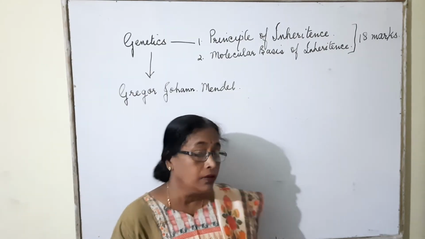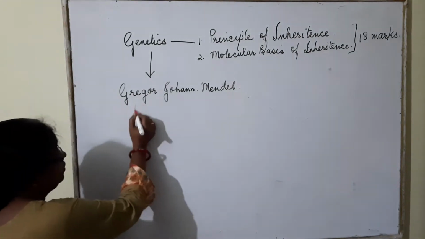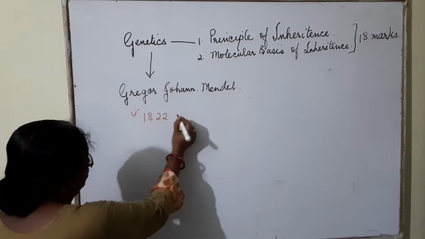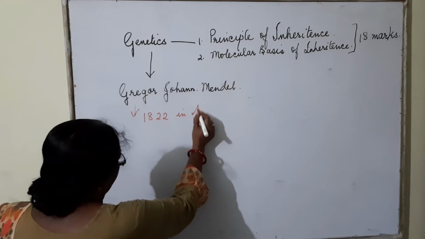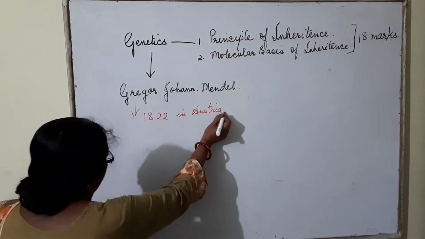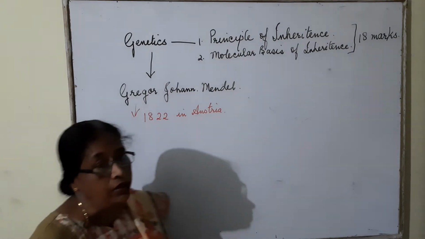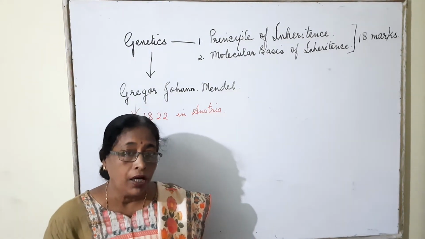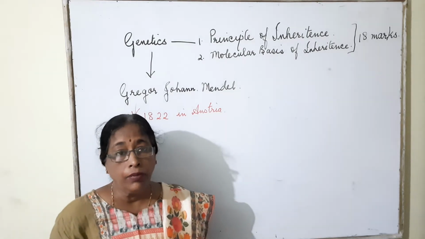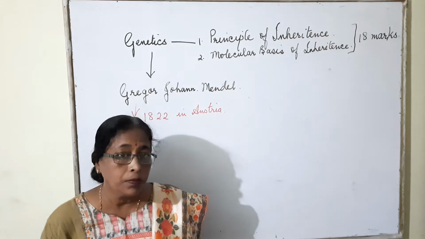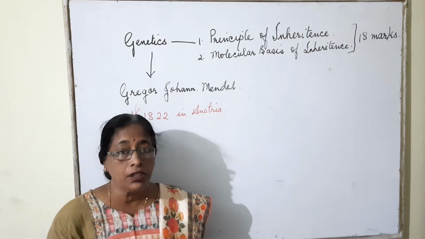Gregor Johann Mendel was born in the year 1822 in Austria. Mendel was the first person to tell about heredity. But his work went unnoticed and unappreciated till 1900.